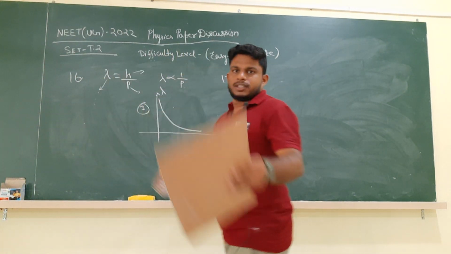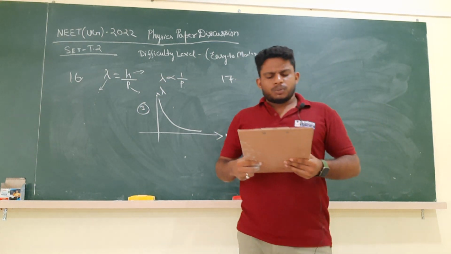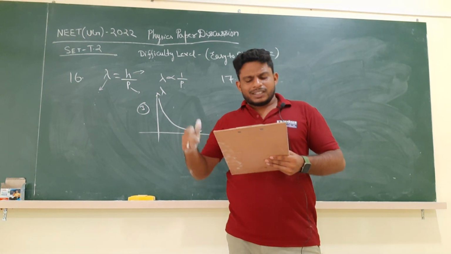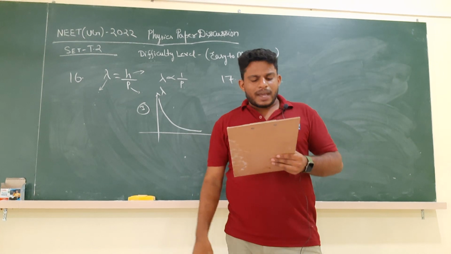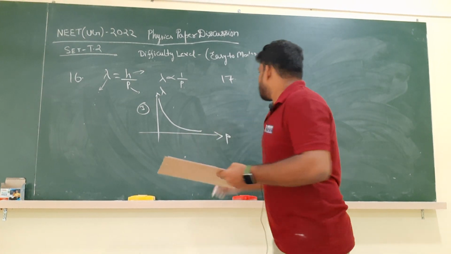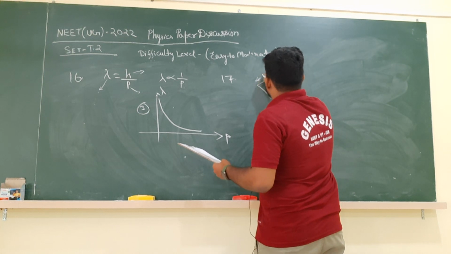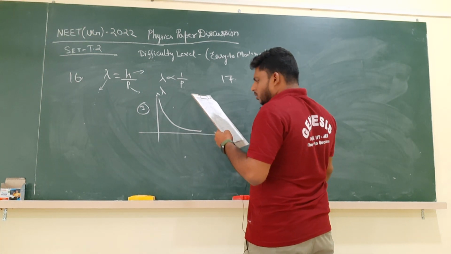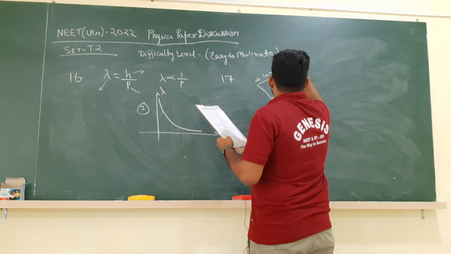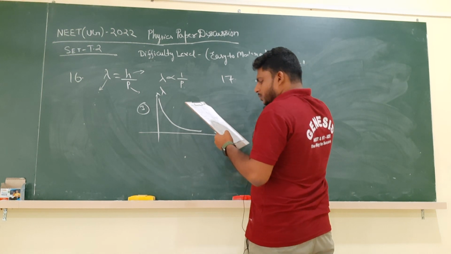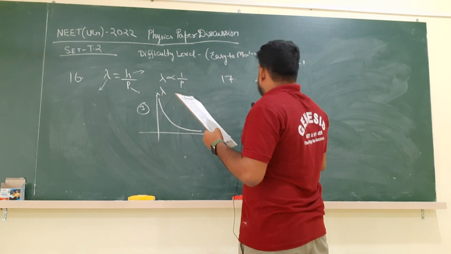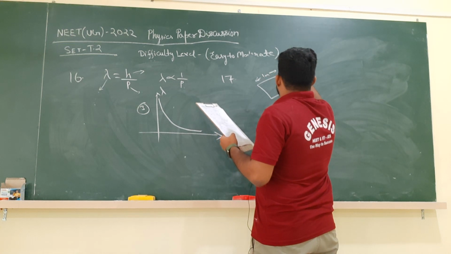In question number 17, they are saying a square loop of side 1 meter and resistance 1 ohm is placed in a magnetic field of 0.5 Tesla. Again, there is a square loop, its side is 1 meter, and the resistance of the entire loop is 1 ohm.